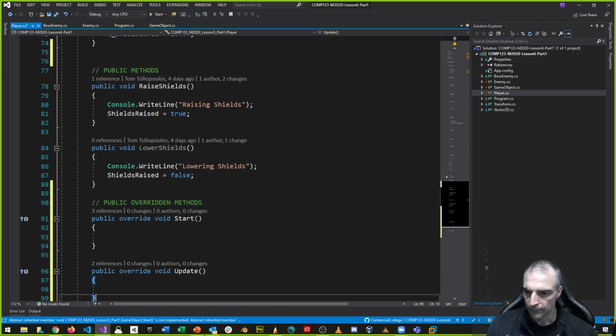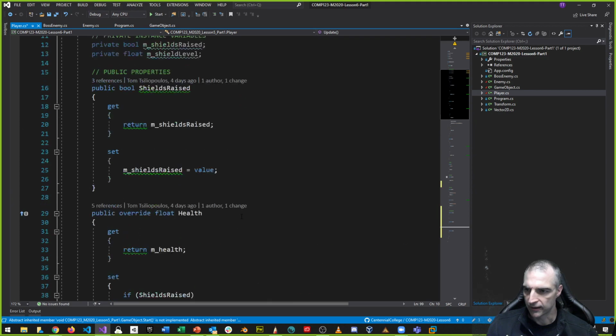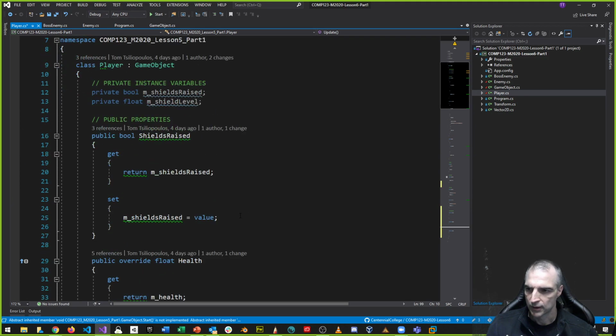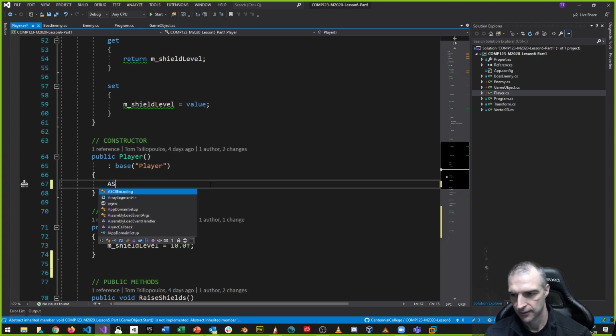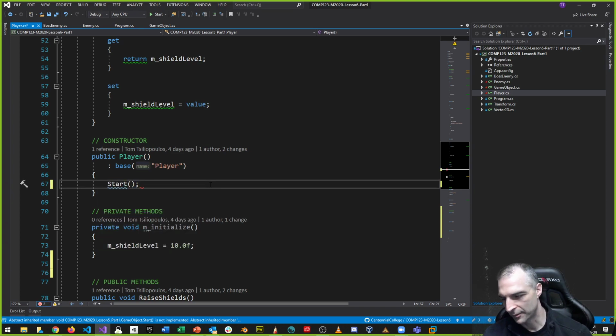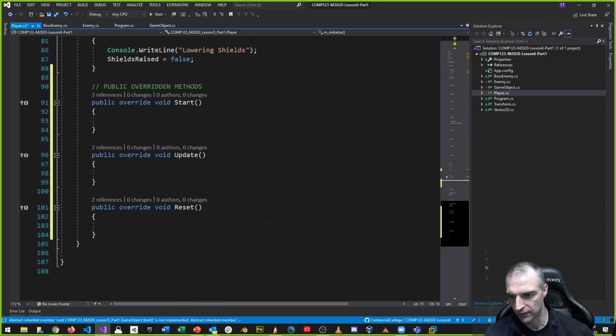Again, chances are what I want is my start method to be called by my constructor function. So in my constructor function, which is down here, I have an initialize method. Even though the initialize method itself is private, I could use the start method instead, and it makes more sense to do that. So I'm going to call this start. I'm going to actually override. I'm going to take this part out here just to revamp this class a little bit so it adheres to the idea. I'll do my shield.